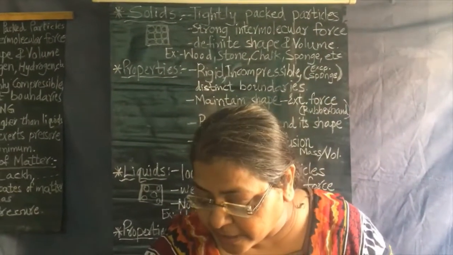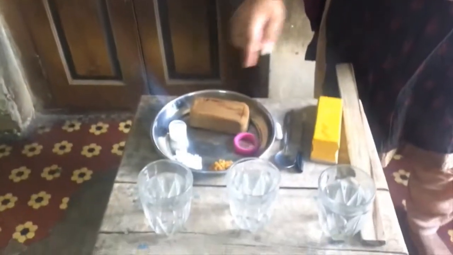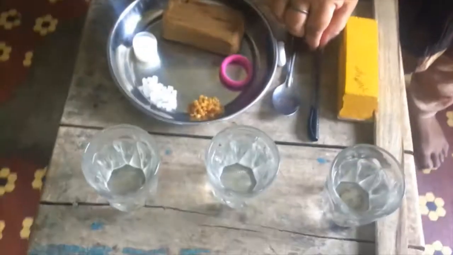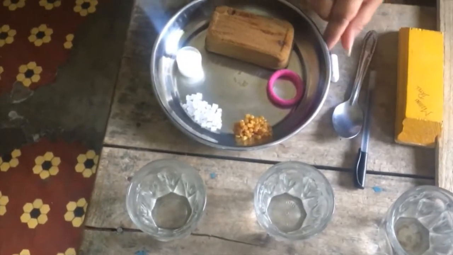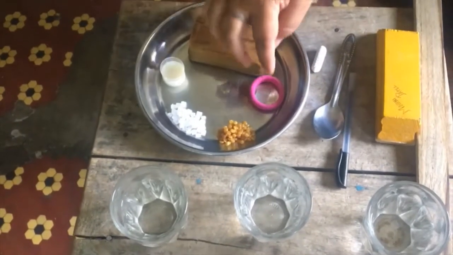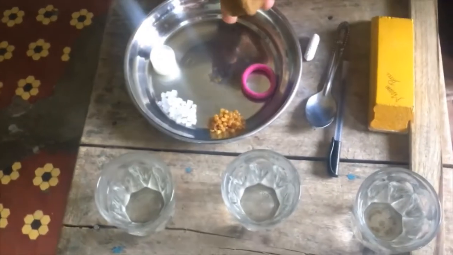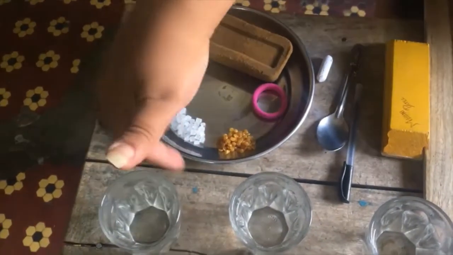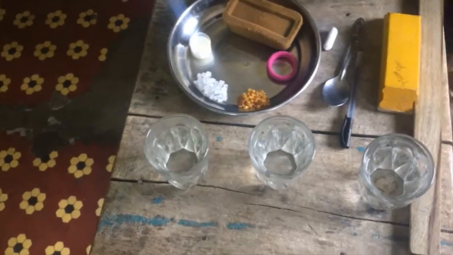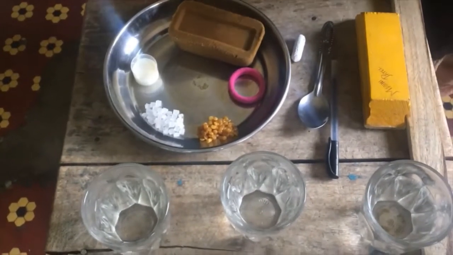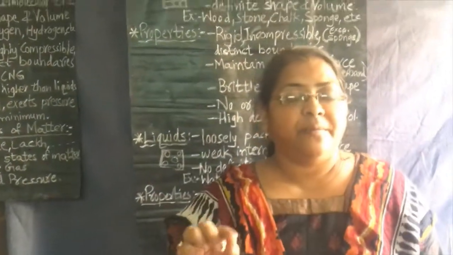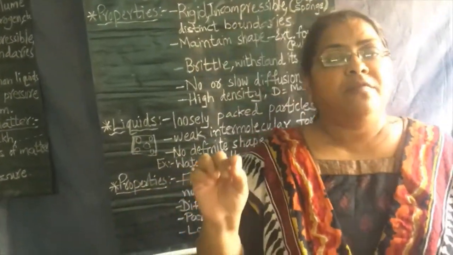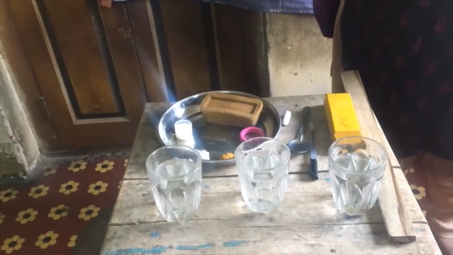You can see here I have taken different objects. Ruler, duster, we can identify pen, we can identify spoon, we can identify a piece of chalk, we can identify a rubber band, this sponge, a plate, glasses, and a table itself. They all have their own respective boundaries, so we can identify them by shape. That means solids have definite shapes and they are occupying a definite space. That is, they have a definite volume.